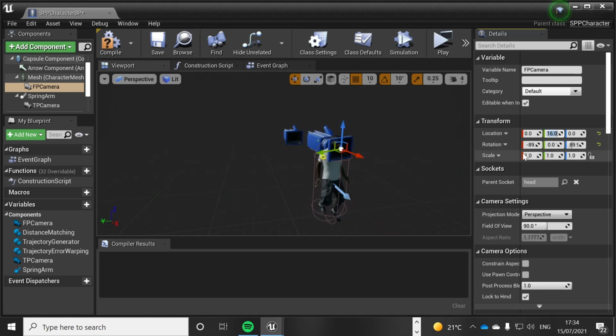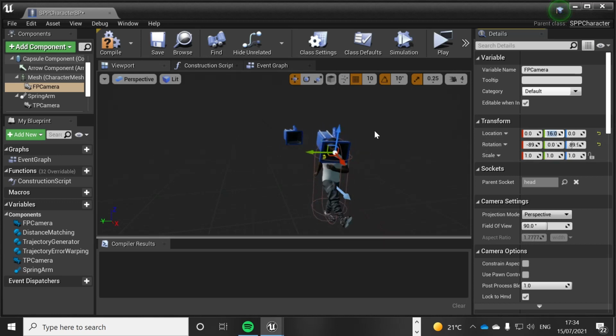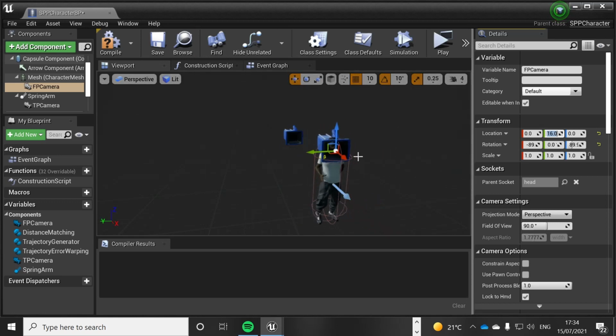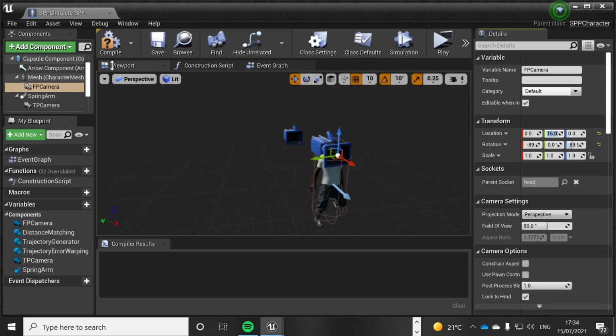One more. Yeah, because what we don't want is, when we look through the camera, to see any of the mesh, because it is attached, but we don't want to be able to see any of the mesh. We want to be able to see the body and all that, but we don't want to see the face from inside, because that might not be the best view of the world. But yeah, so that is the camera position pretty much set up, and as you can see, it follows the head. So that's that done.